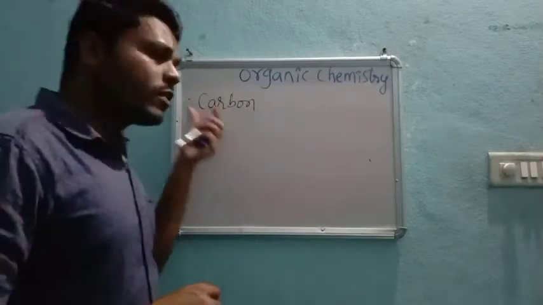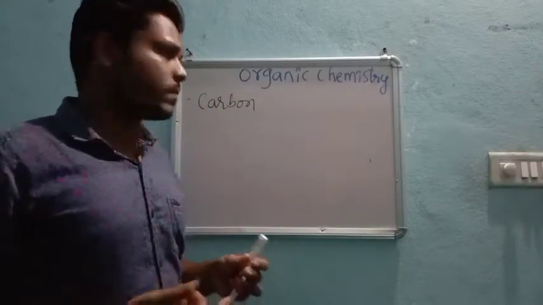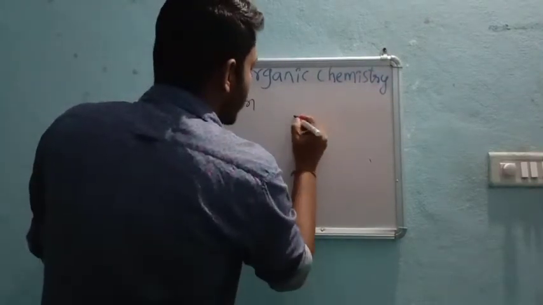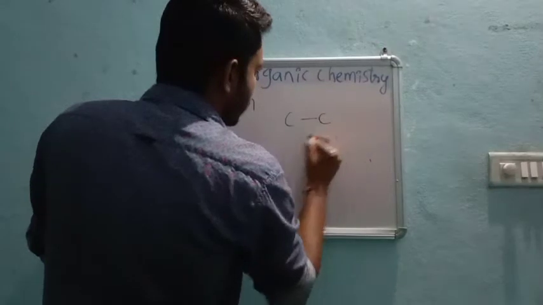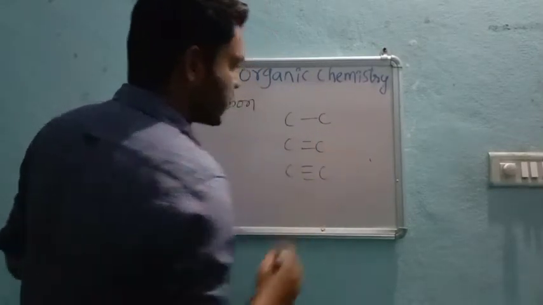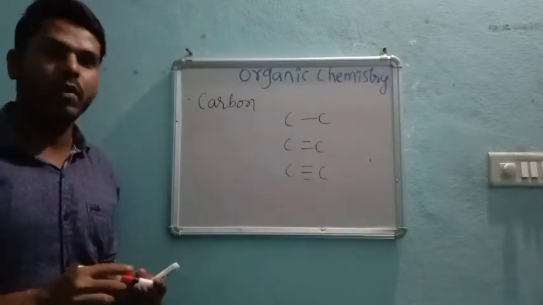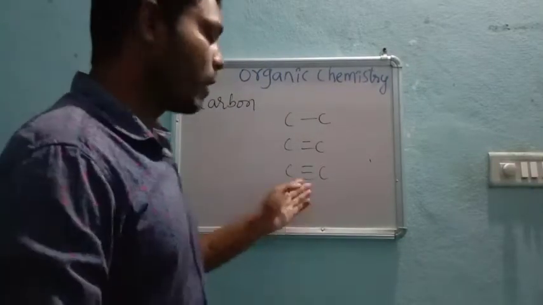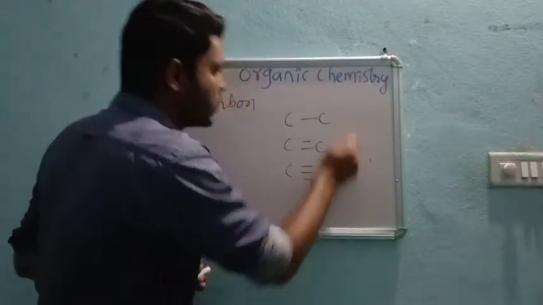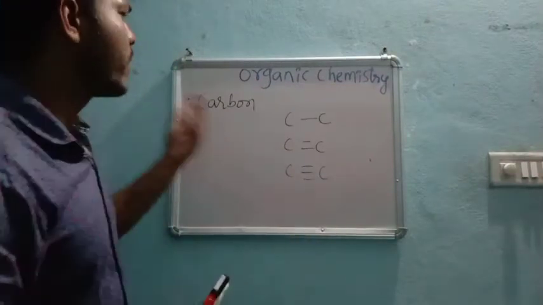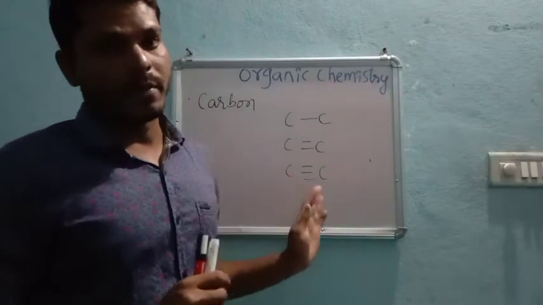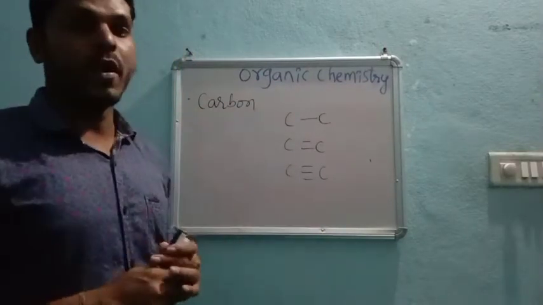Now this carbon shows different characters: carbon with a single bond, carbon with a double bond, and carbon with a triple bond. Today we are going to see these properties of the carbon atom present in organic compounds.